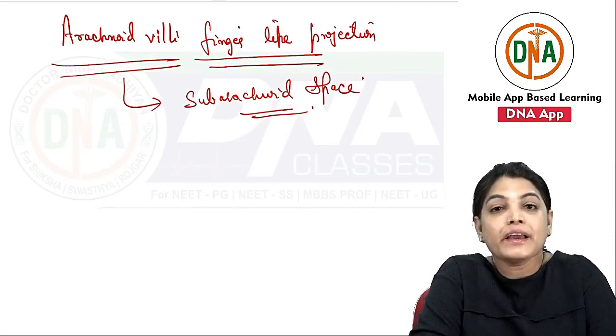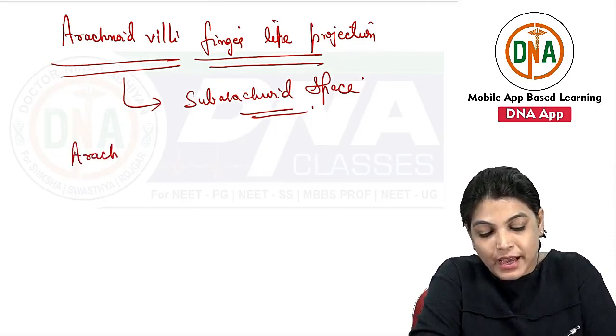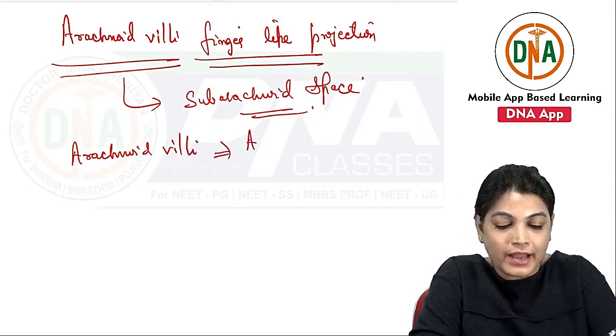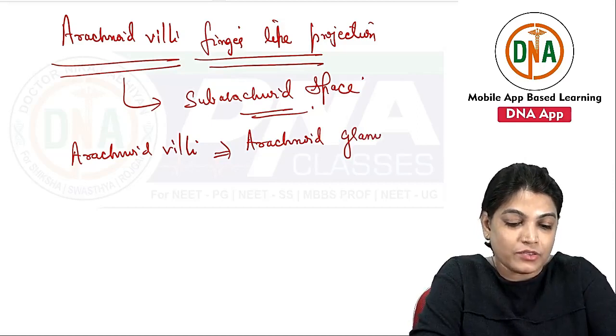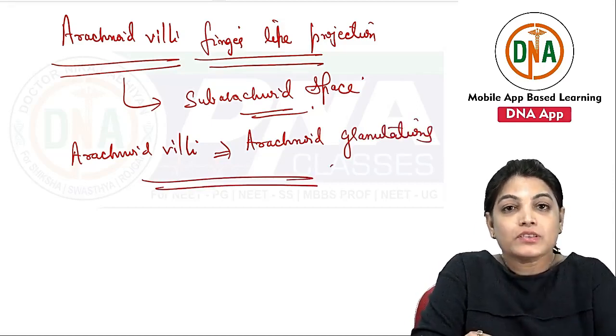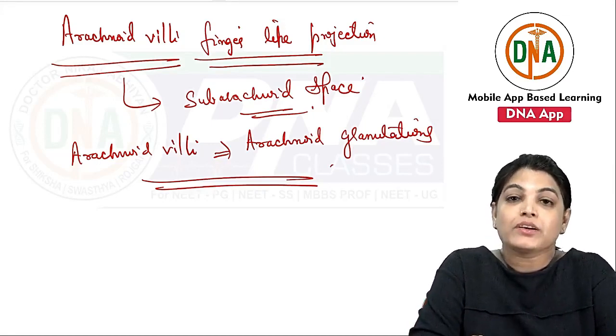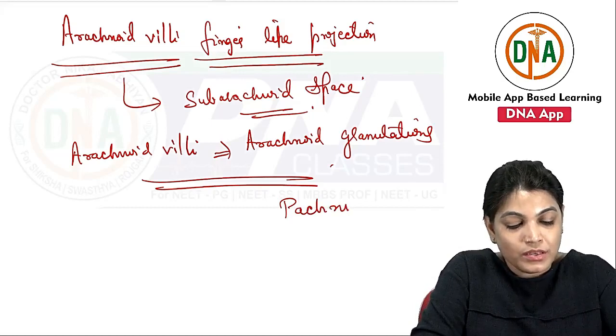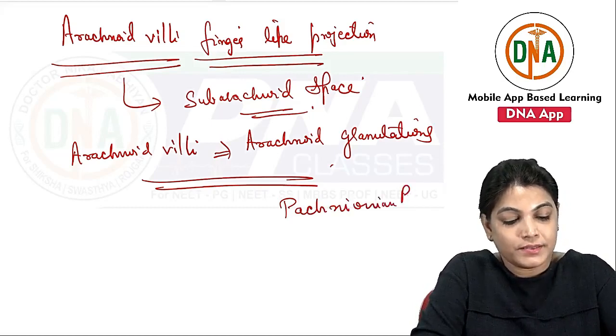The aggregation of arachnoid villi forms arachnoid granulations, which are also called Pacchionian bodies.